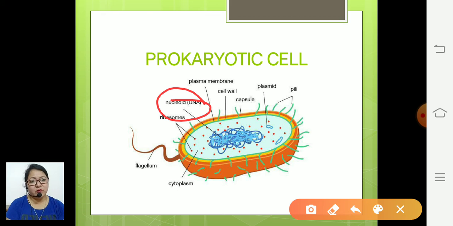So prokaryotic cells are very small in size, and the main feature is that they do not have well defined nucleus. The genetic material is directly present in the cytoplasm, and that region is called nucleoid. Second main feature about prokaryotic cell, that they do not have membrane bound cell organelles. It means they do not have mitochondria, chloroplast, Golgi body, etc. You can observe here that only ribosomes is shown in the prokaryotic cells.